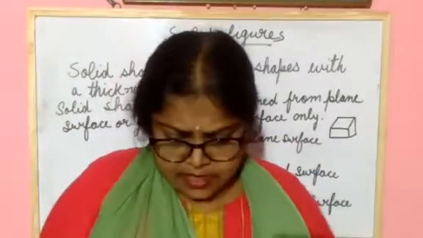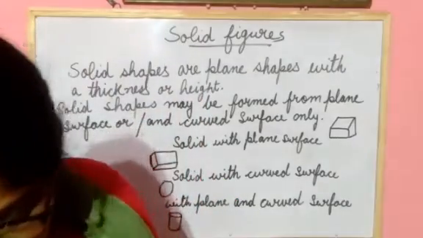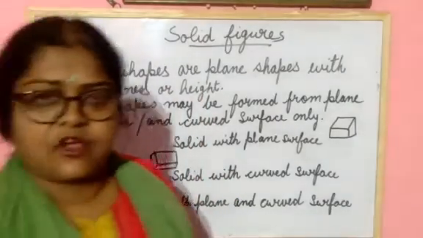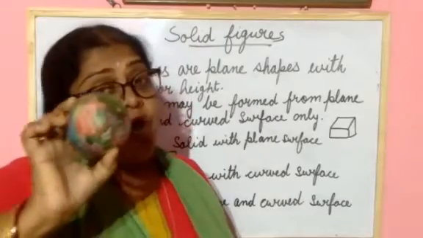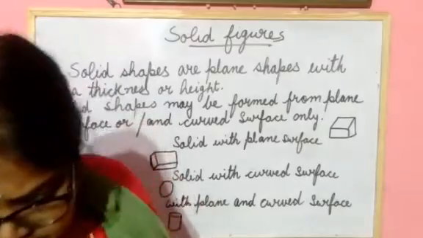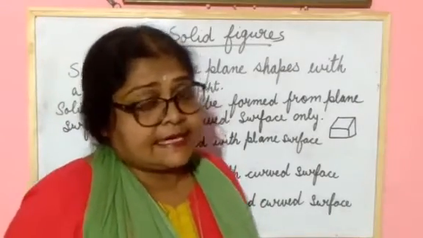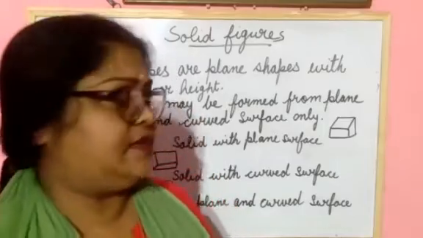Understood? Now next, solid with a curved surface. So globe is an example of a solid with a curved surface, or this ball also you can say is a solid with a curved surface, or a bowl, the round one, that also you can say is a solid with a curved surface.